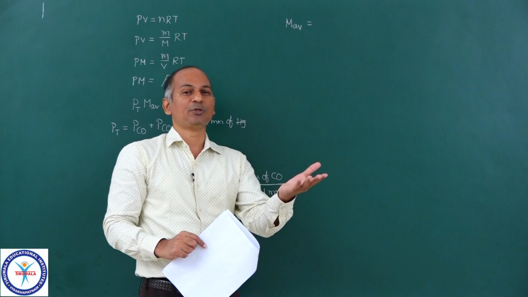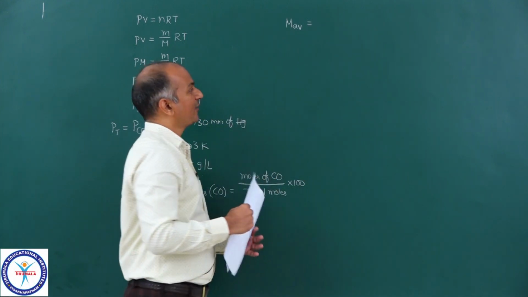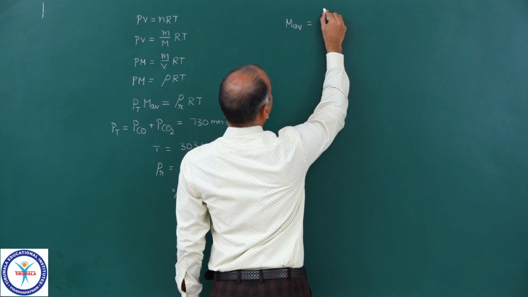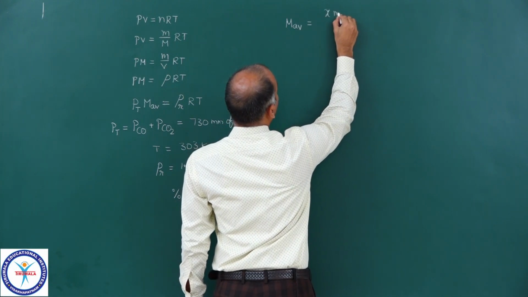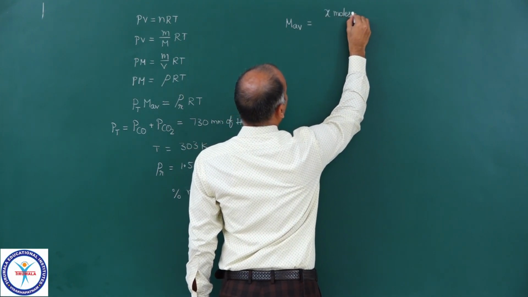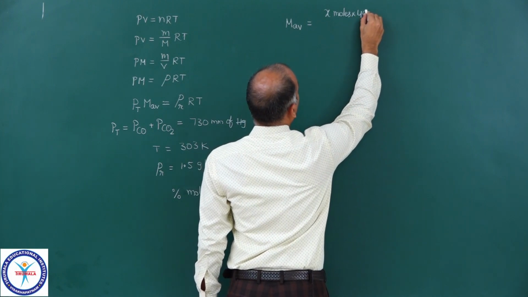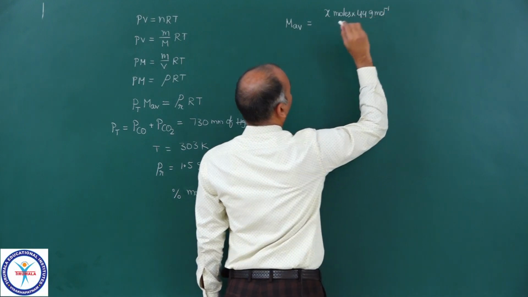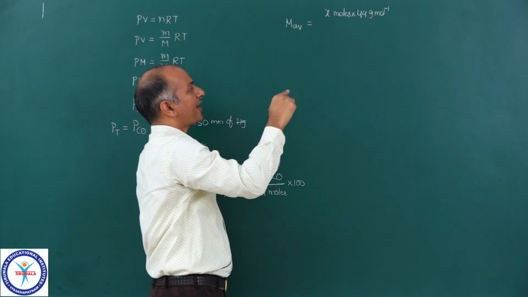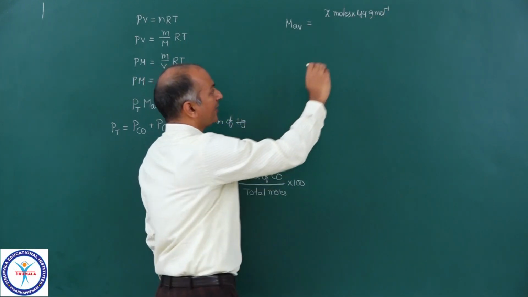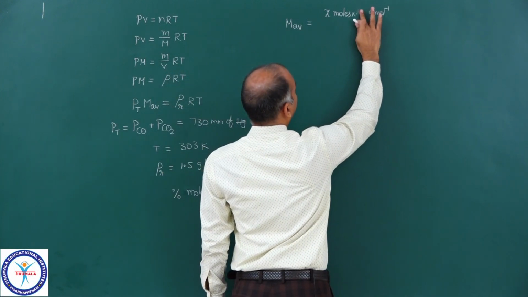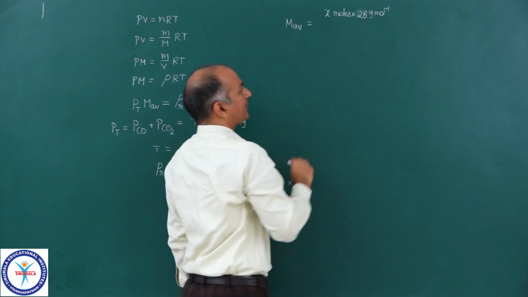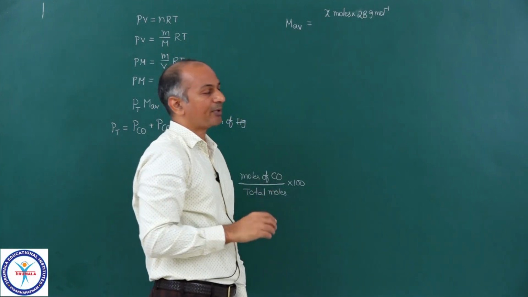So M average, can I write down like this? X moles into, we have taken moles of carbon monoxide as X, so it is not 44, it is 28, the molar mass of carbon monoxide, 16 plus 12. So 28 gram per mole